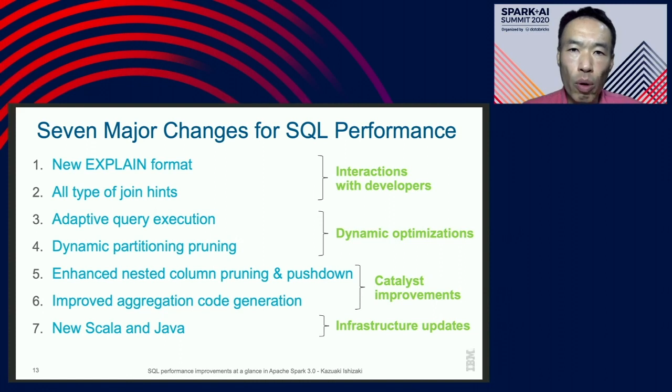Items 3 and 4 are dynamic optimization without manual parameter tuning. Items 5 and 6 are Catalyst improvements to apply optimization to a broader range of Catalyst SQL programs. The last item is the update of the Scala and Java versions. This is because Spark 2.4 supports their old versions.